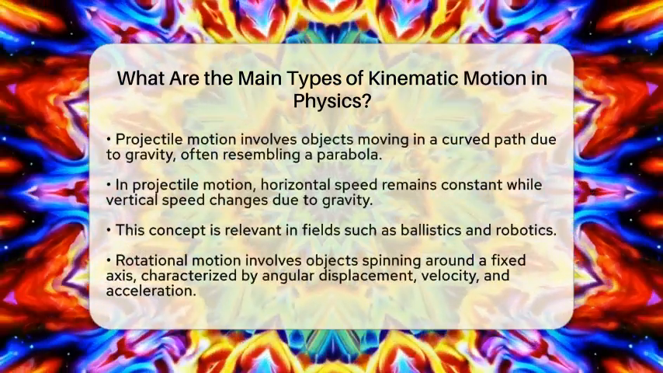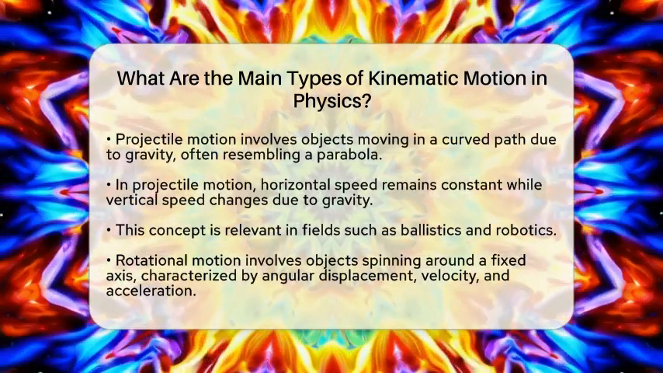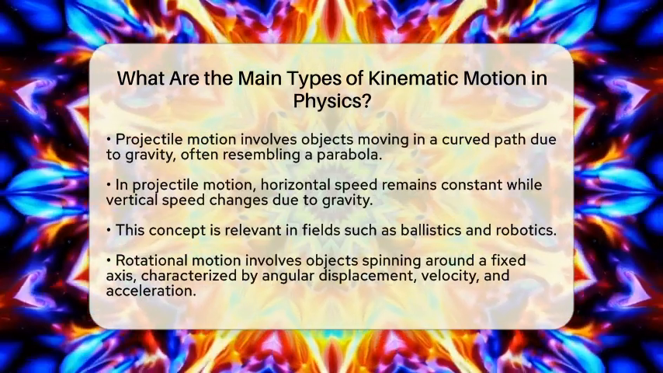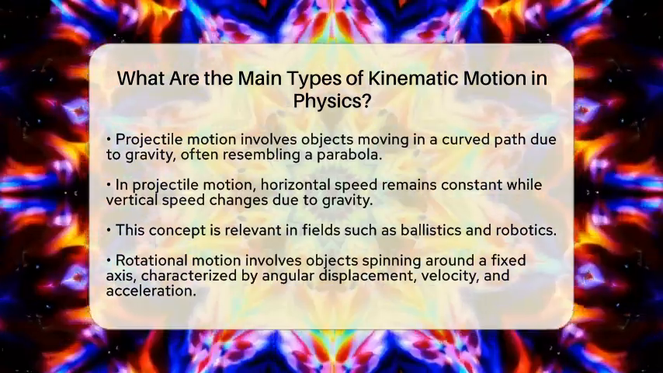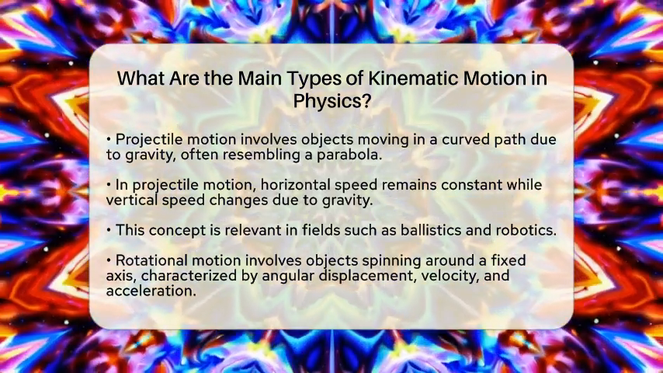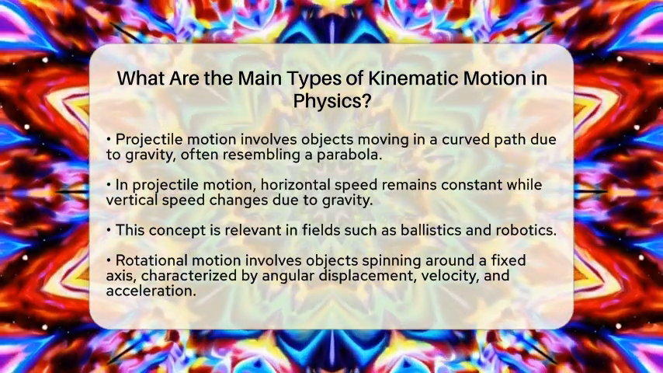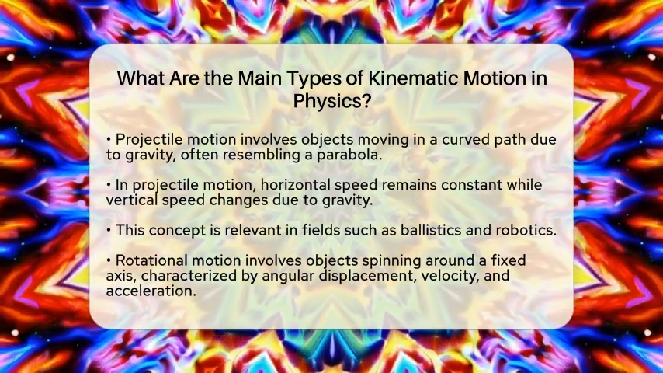Next, we have projectile motion. This type of motion happens when an object moves in a curved path, often shaped like a parabola, due to gravity. In projectile motion, the movement can be split into horizontal and vertical parts. The horizontal speed remains constant, while the vertical speed changes because of gravity's pull. This concept is important in fields like ballistics and robotics, especially when launching objects into the air.